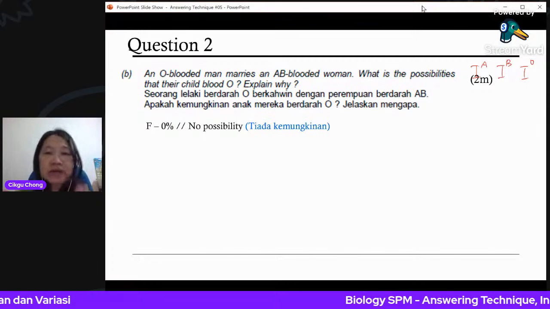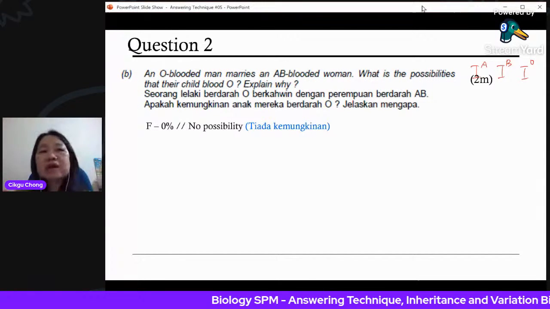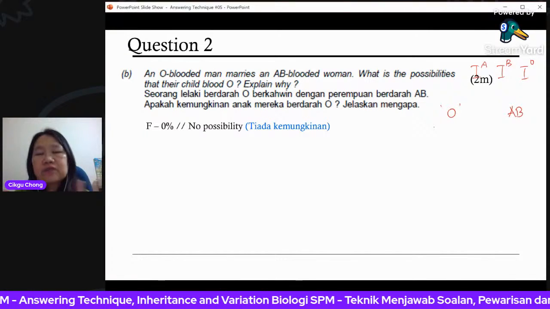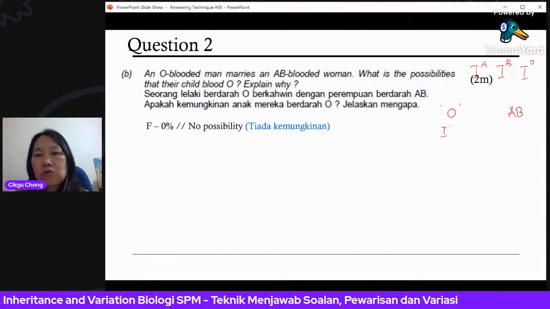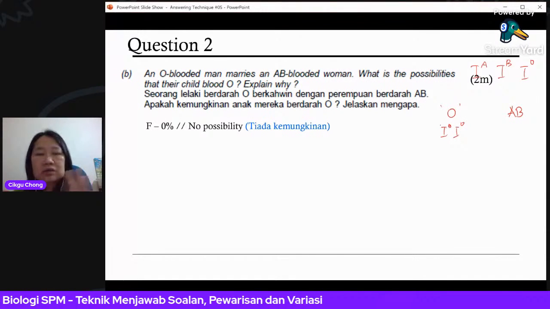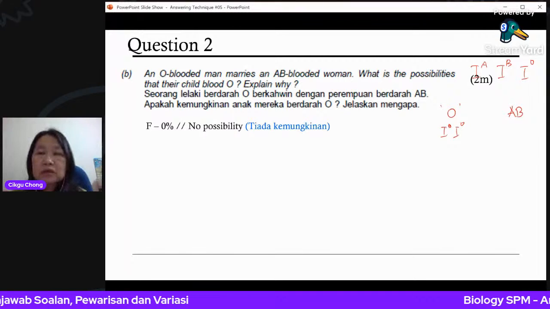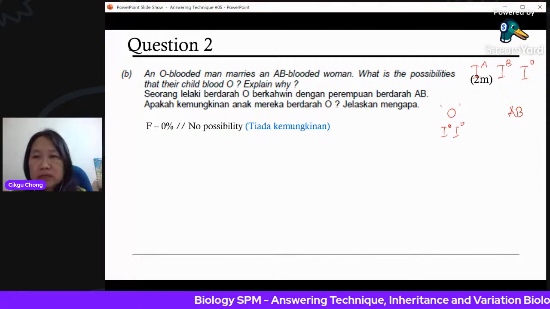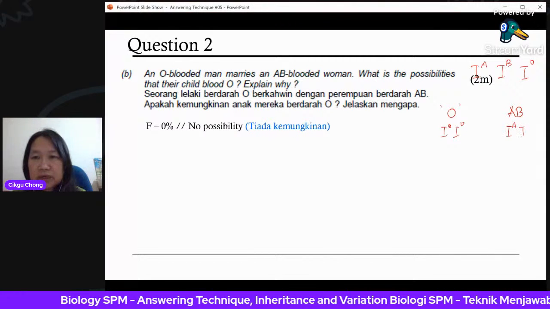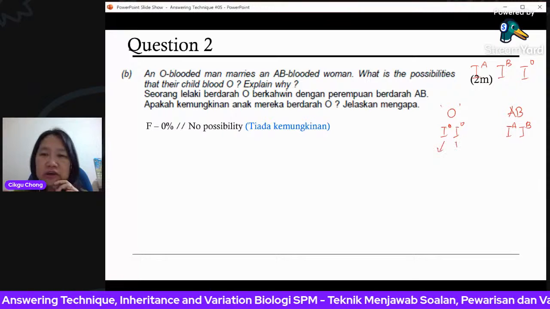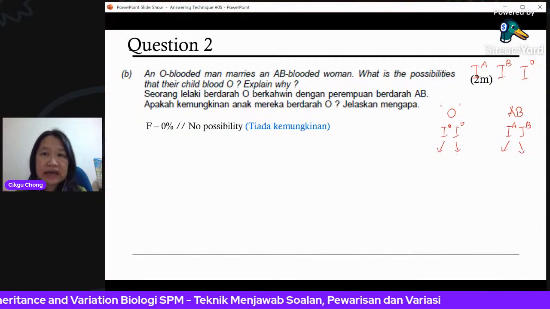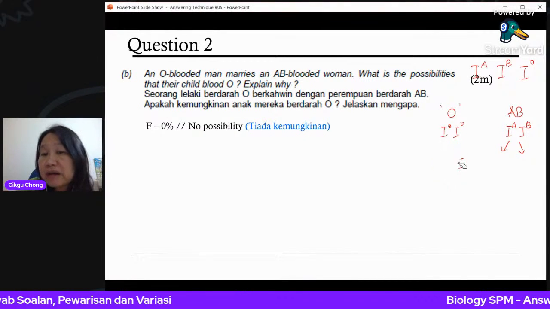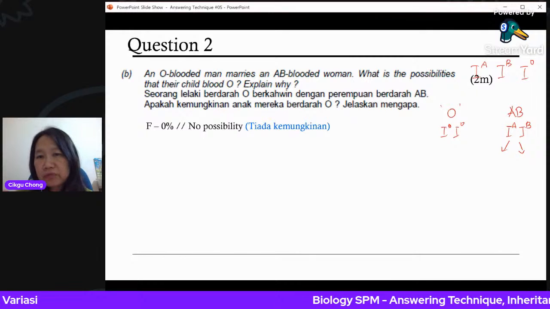Tiada kemungkinan. Let's try to draw the schematic diagram. The father is O blood, the mother is AB. In order for the father to have O blood, it must be IOIO. There's no other possibility to get O blood. He must have 2 recessive alleles with O. For the mother, it has to be IAIB. If you draw a schematic diagram of what kind of children they get, you will notice that this is IAIO, this is IBIO. To simplify it, if both of them are the same, you can just draw one.